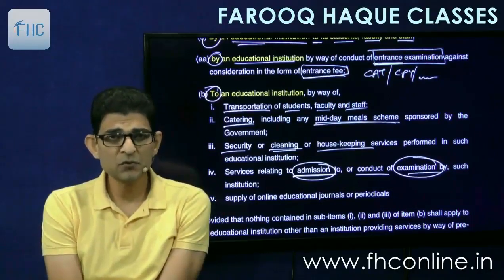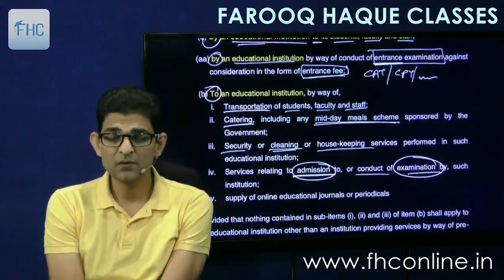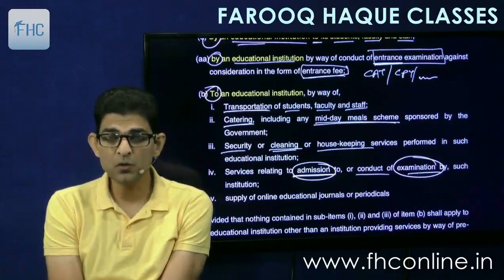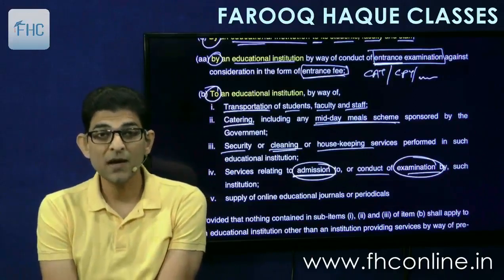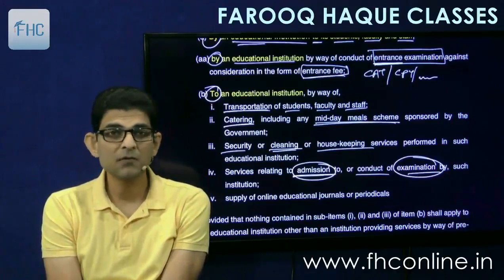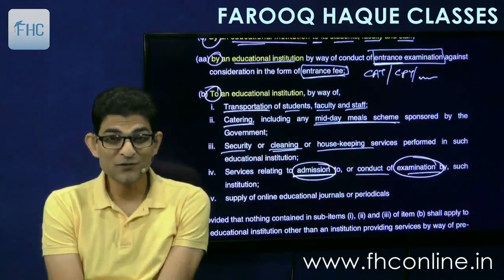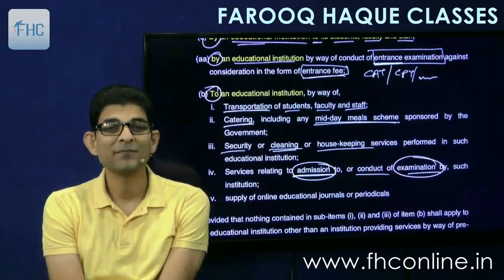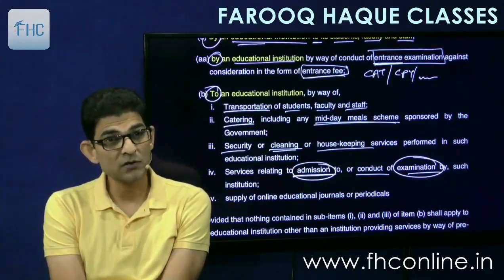Farooq Haq will take interviews of students and then give admission. Give admission means recommend the students to whom admission should be given to the school, and then school will give them admission. So I am providing admission service. I will screen the students, I will test them, and I will make a final list and give it to the school. And of course for that I will charge a sum. And in fact for colleges it's a good business, you know. Admission service is a good business for colleges because especially for MBA colleges, they charge huge amount of fees, 5 lakh, 10 lakh.